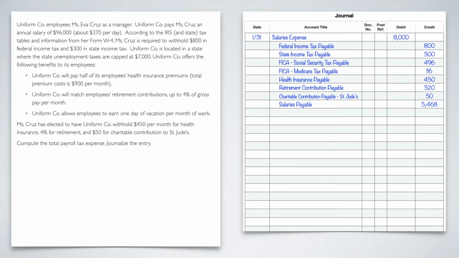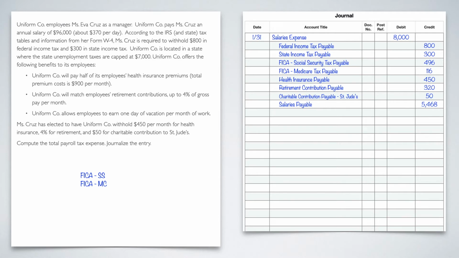This is what they're obligated to pay. This is the payroll tax. This is what they have to pay in order to have employees. And so we need to calculate that, and then we'll do the corresponding journal entries for that. So when you're dealing with payroll tax expense, remember there are four things that you have to keep up with. Okay, first you have to do both of the FICAs, so FICA Social Security, FICA Medicare, and that amount is matching what the employee paid.